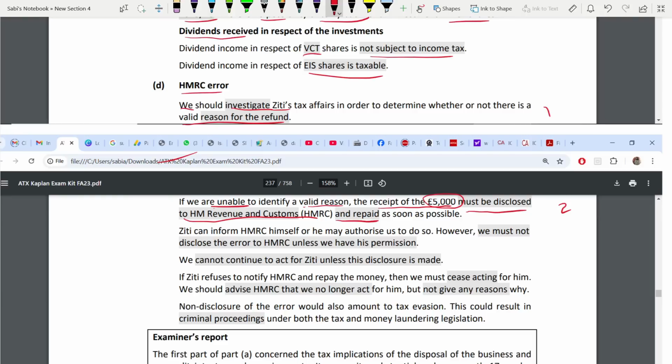Ziti can inform HMRC himself. This is next. Ziti himself can inform HMRC, or he may authorize us to do that for him. However, we must not disclose the error to HMRC unless we have his permission. See, Ziti can inform HMRC. He does not need anyone's permission. But if you have to disclose the error to HMRC, first you have to get the permission from Ziti. This is point number 3. You can't disclose the error to HMRC unless you have got the permission.